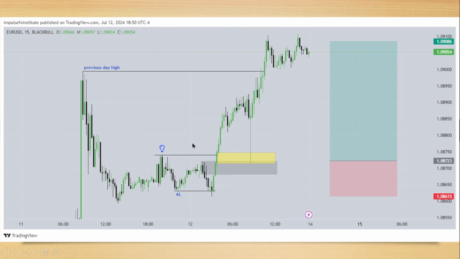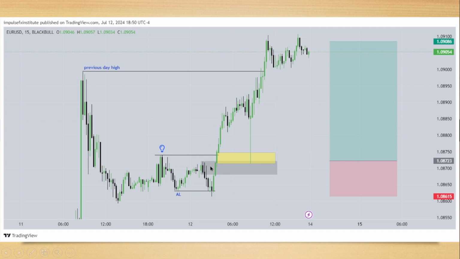M15 Euro USD, we're in a discount relative to the low that was here and the high, discount market. Asian low is purged, sell side has been raided. The displacement higher, shifting market structure here and here. The last up close candle here, or the series of it, is our order block. Price trades above that order block, it becomes a breaker block.